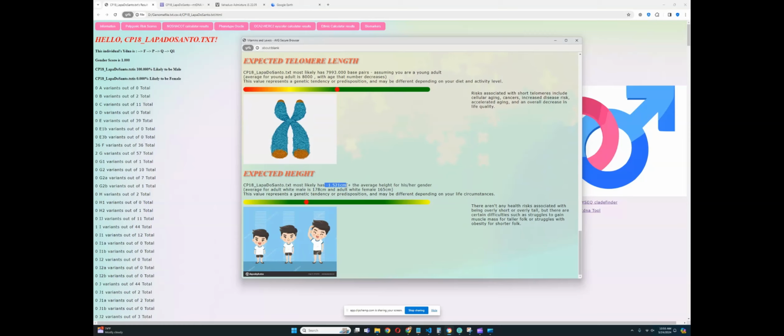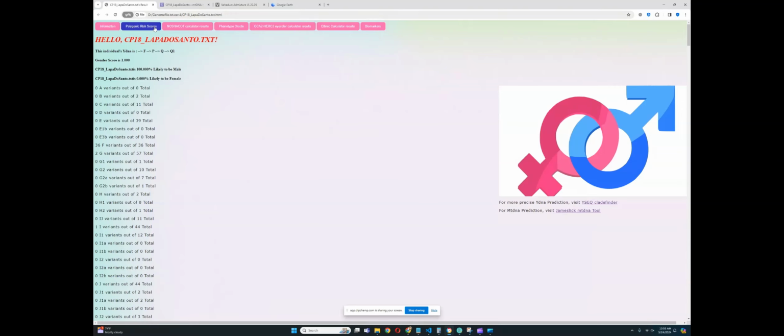Hispanics and Latinos of various kinds tend to be short. Latinos, for males, tend to be around 5'6", 5'7" maybe on average. For females, it's even shorter. So I'm not surprised that this individual is predicted to be so much below average in height. There's a lot more Lapo dos Santos samples I'm going to cover, and we'll see if they all have this tendency to be shorter. It's going to be very interesting for me to see if they all have this tendency to be short. But it looks like this individual definitely has a predisposition to be a little bit shorter than average. All right, now let's see the polygenic risk scores.